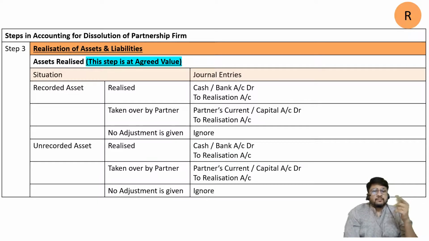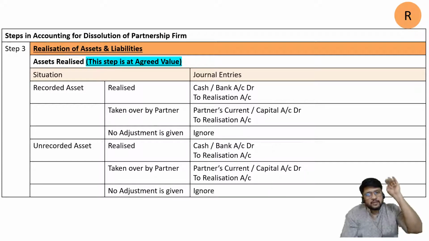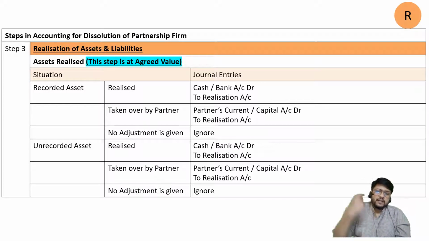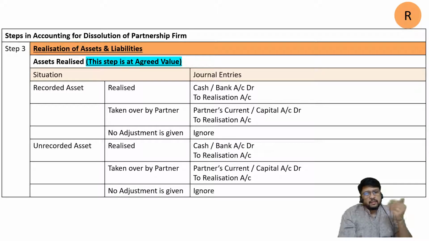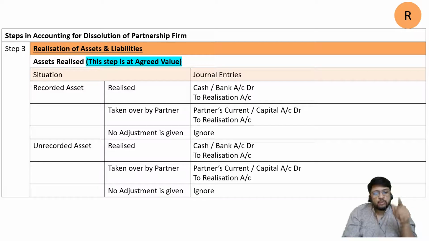Now what can happen? There are two types of assets. One is called a recorded asset and one is called an unrecorded asset. That means if it is already there in the balance sheet, then it is called a recorded asset. And if it is not there in the existing balance sheet, then it is called an unrecorded asset. So if it is a recorded asset and it is realized, in that case the journal entry will be: cash is coming in, debit what comes in, so cash or bank account debit, and asset is going out, credit what goes out, asset account, we would say.